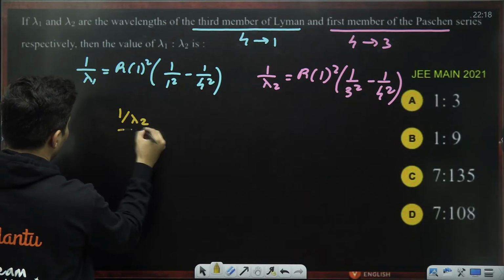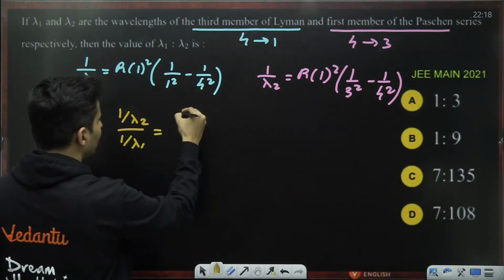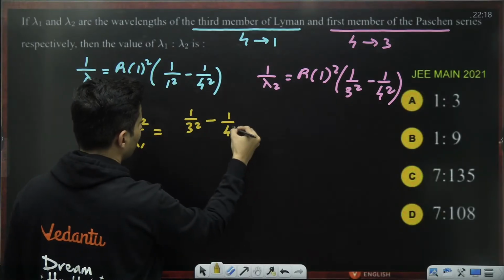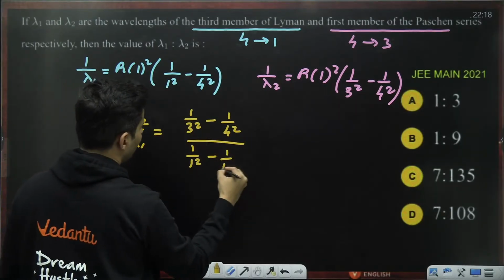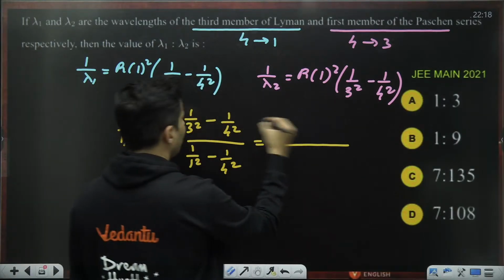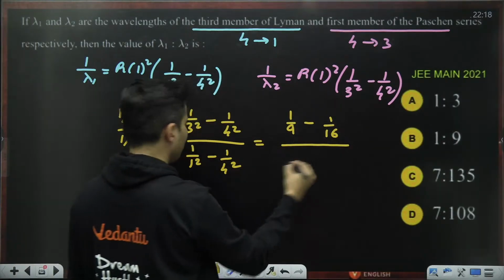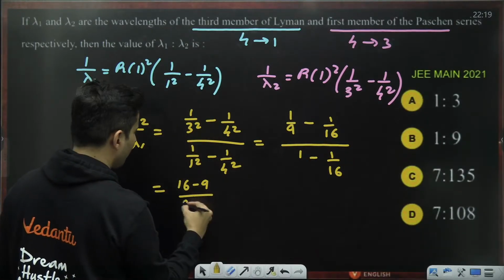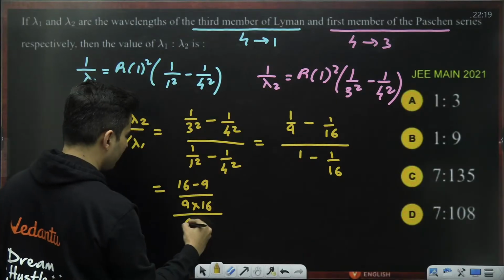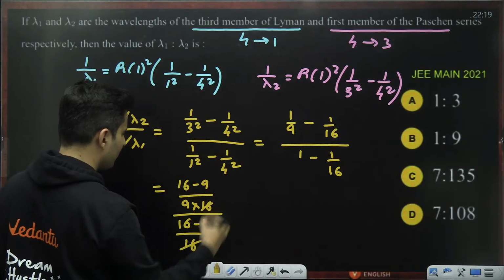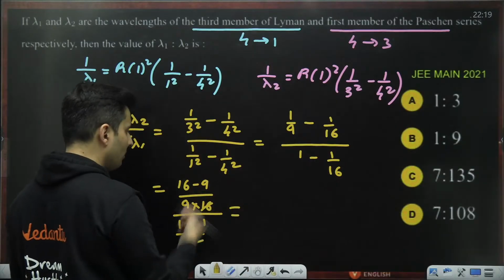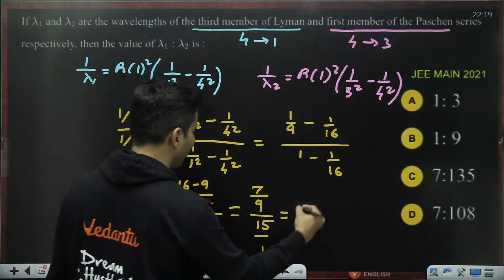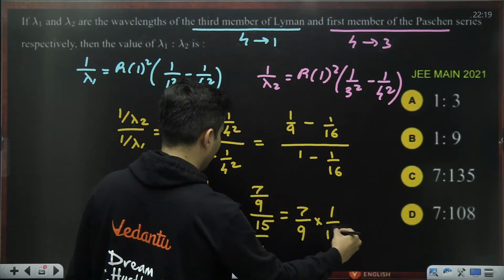So 1 by lambda 2 by 1 by lambda 1. Take this. R and R will cancel. 1 and 1 will cancel. So 1 by 3 square minus 1 by 4 square. Here 1 by 1 square minus 1 by 4 square. So this will be 1 by 9 minus 1 by 16. Here it will be 1 minus 1 by 16. Which is 16 minus 9 by 9 into 16, whole thing divided by 16 minus 1 by 16. 16 cancels. 16 minus 9 is 7, so 7 by 9. 16 minus 1 is 15, so 15 by 1. So 7 by 9 into 1 by 15.